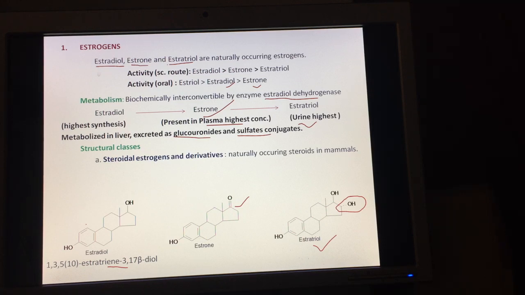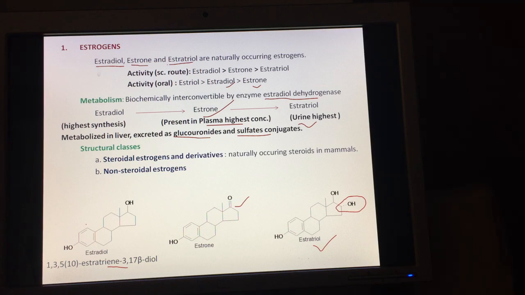Another class is that of the non-steroidal estrogens. Now these non-steroidal estrogens are interesting because they do not have the steroid-like structure present with them. However, they still show activity similar to that of estrogens.